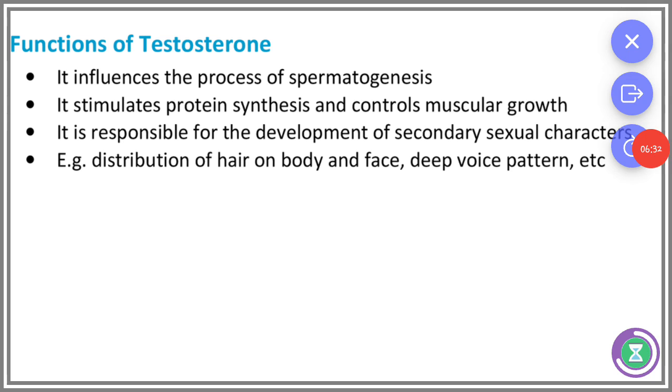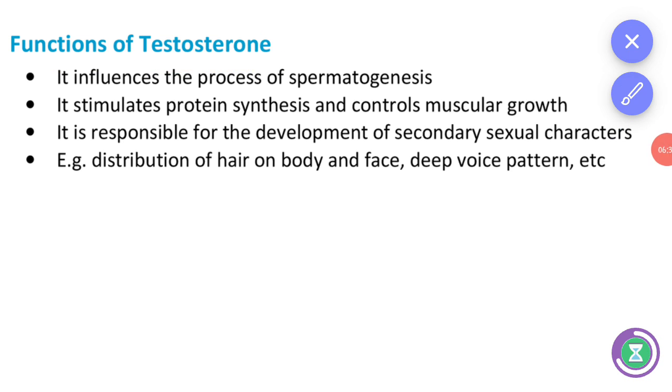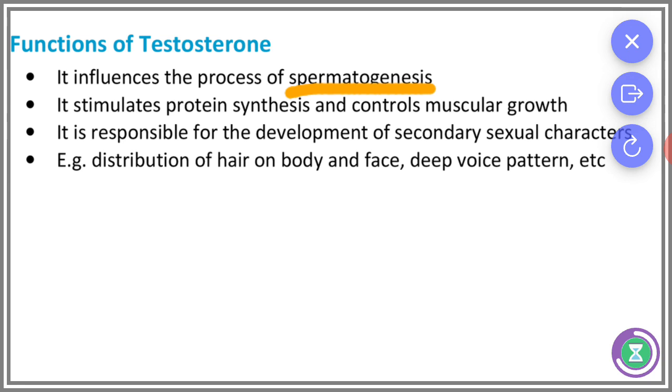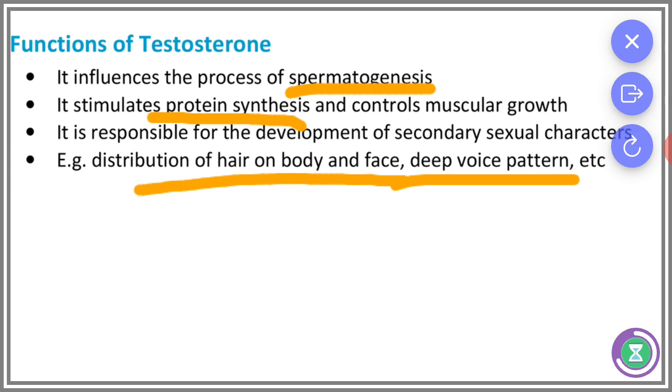And next, the functions of testosterone. It influences the process of spermatogenesis. Spermatogenesis means the process of formation of sperm. It stimulates protein synthesis and controls muscular growth. It promotes protein synthesis and helps muscle development. It is responsible for the development of secondary sexual characters, that is, distribution of hair on the body and face. It helps beard and moustache grow on the face. And it gives the deep voice pattern characteristic of men.